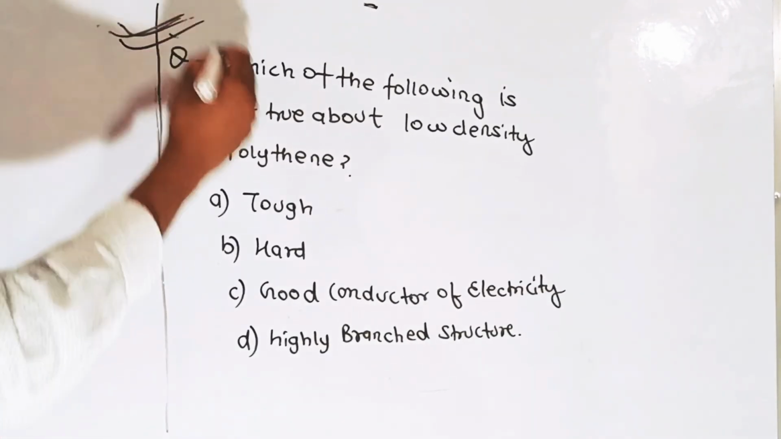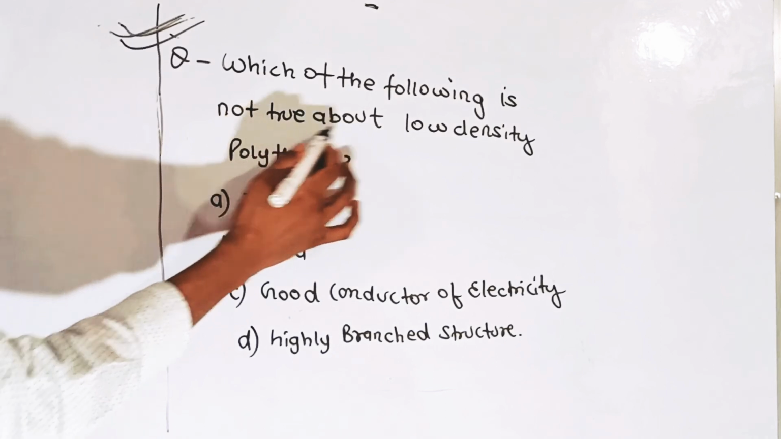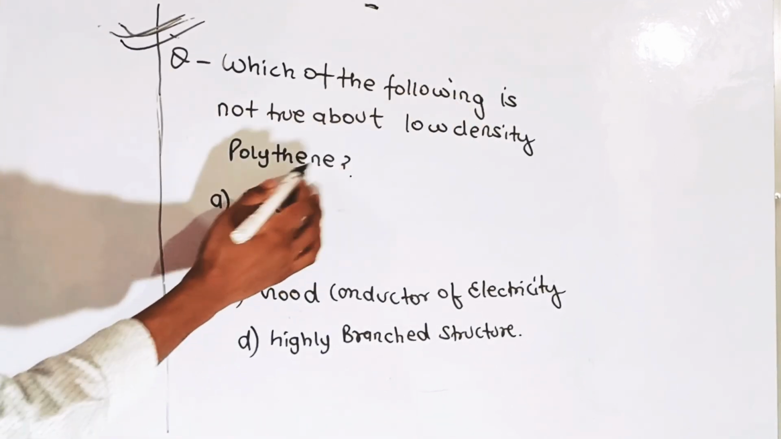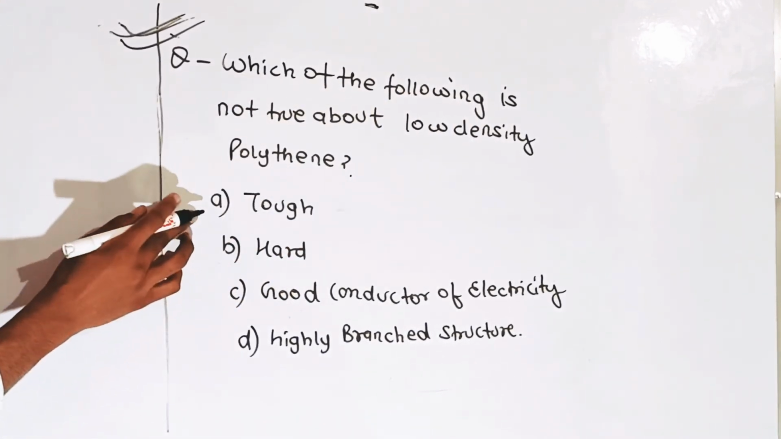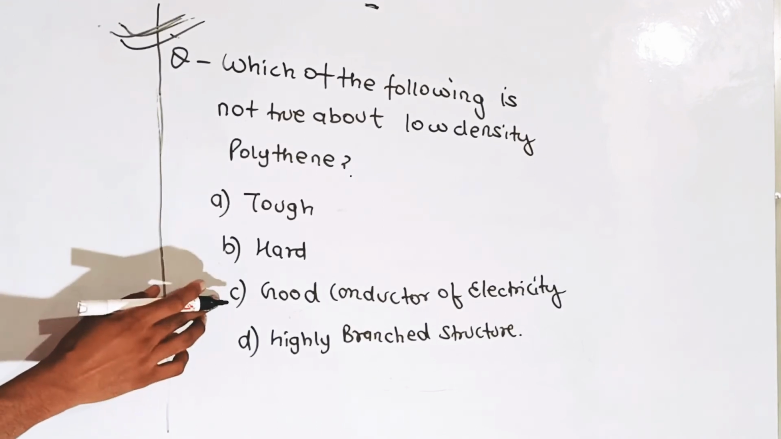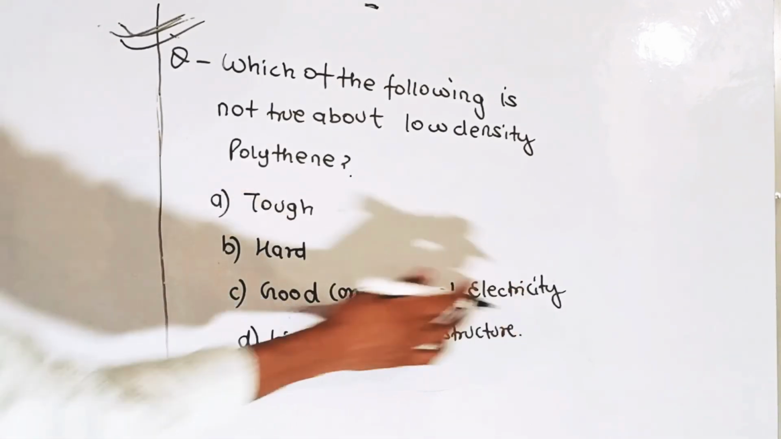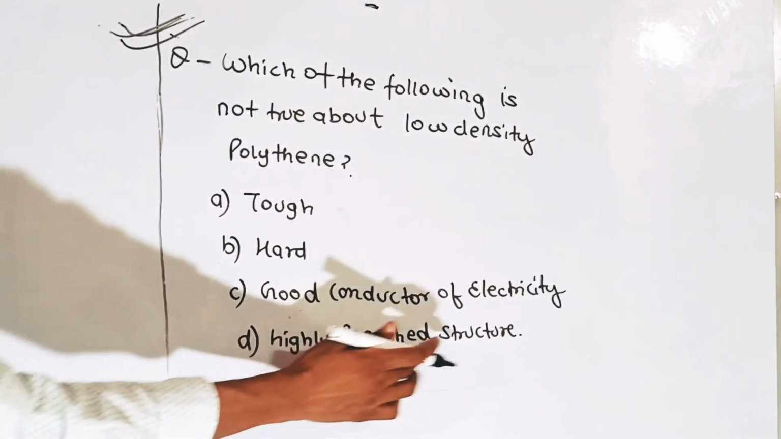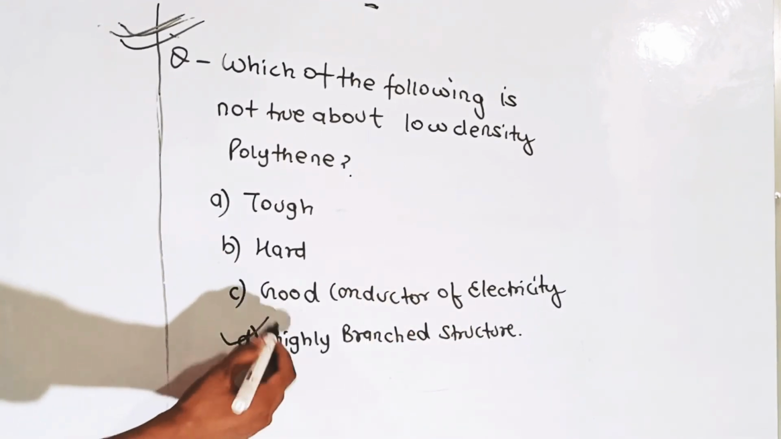Which of the following is not true about low density polythene, that is LDP? First option is tough, second is hard, third is good conductor of electricity, and fourth is highly branched structure. The correct answer is D, that is highly branched structure.